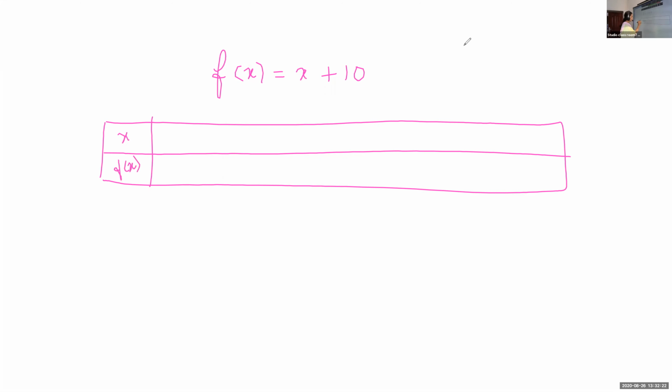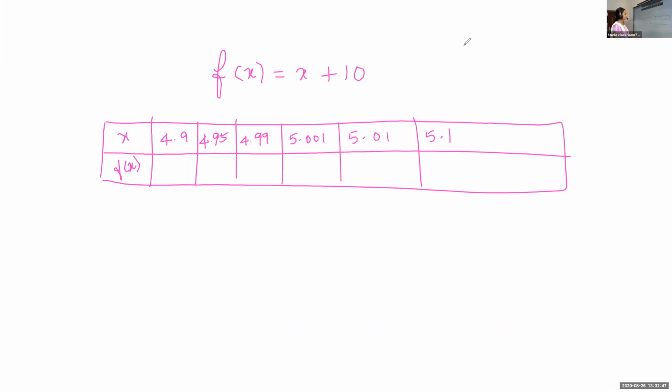The values of x are 4.9, 4.95, 4.99, 5.001, 5.01, 5.1. I'm giving some different values for x.